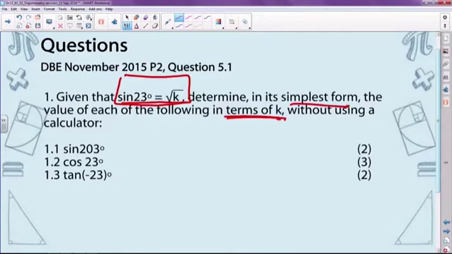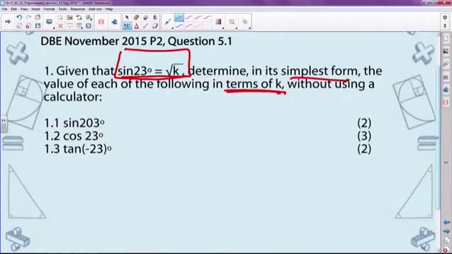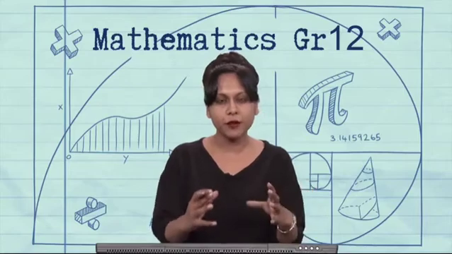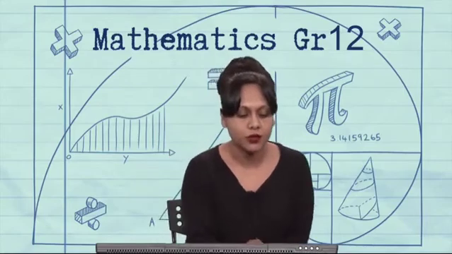All right. So the thing that we're going to use to help us here is obviously that key information, as I said, which is the sine of 23 degrees. But we're going to try and reduce each of the different ratios that they have given us in this question, try and reduce it or relate it back to sine 23. Why do we want to do that? Because that's the bit of information that we've been given, okay? So how do we go about the first one?